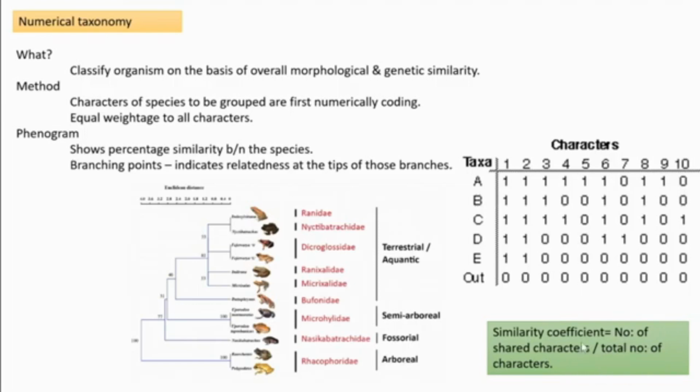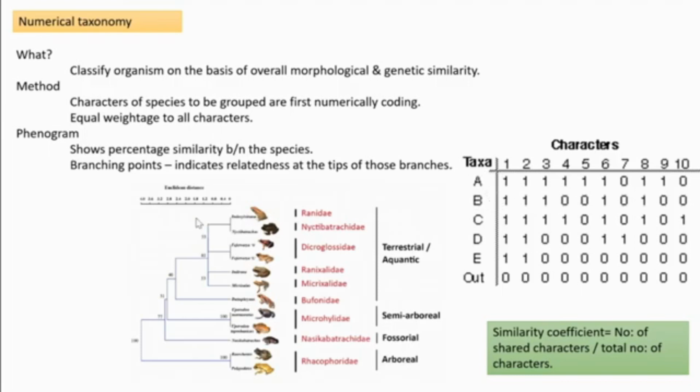So 7 by 10 is equal to 0.7. 0.7 is the similarity coefficient between A and B. 0.7 means they are 70% similar. A is 70% similar to B, or otherwise B is 70% similar to A.